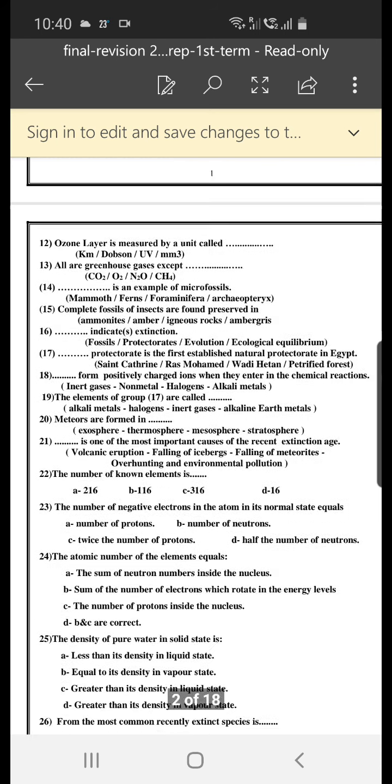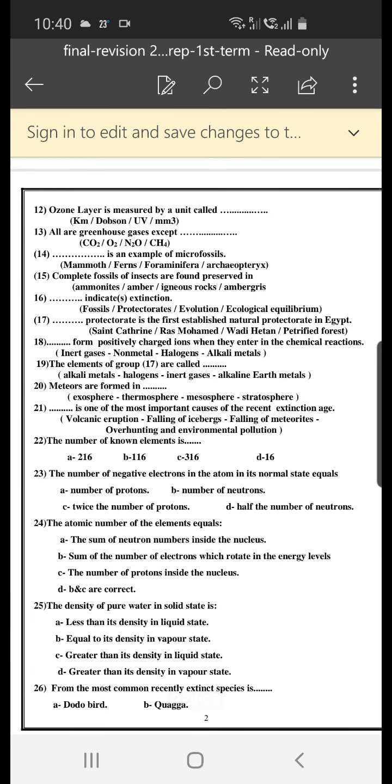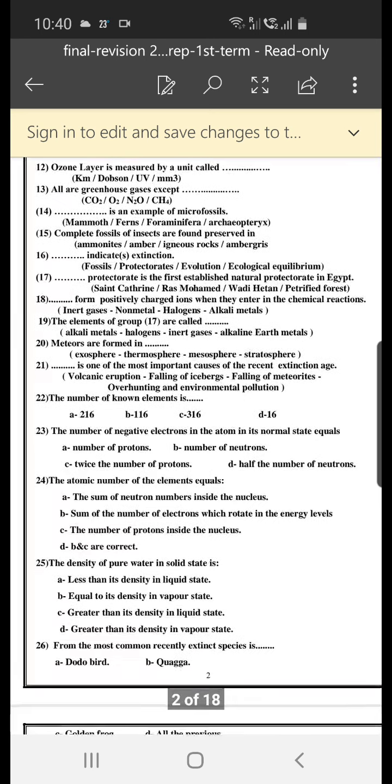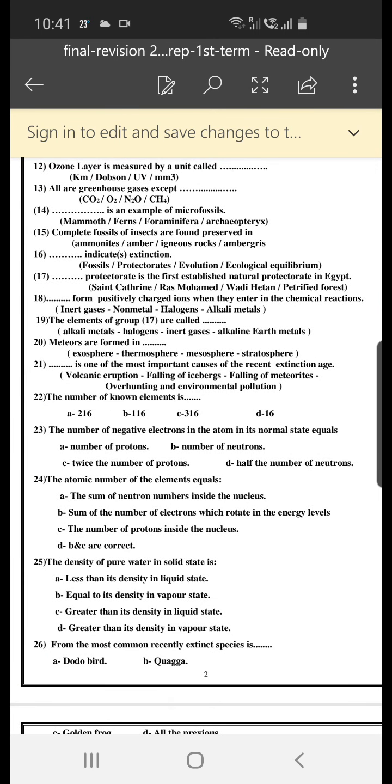The answer is O2. All are greenhouse gases except oxygen. Number 14, space is an example of microfossil: mammals, ferns, foraminifera, archaeopteryx. The answer is foraminifera.